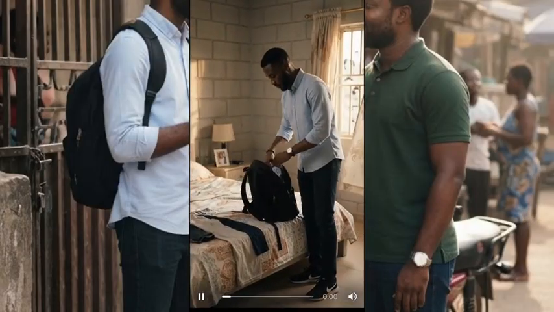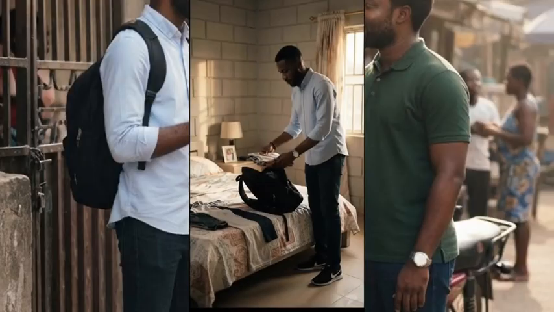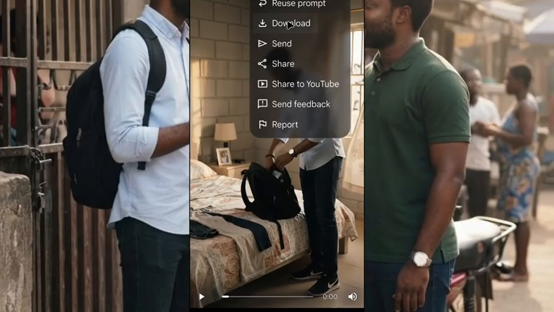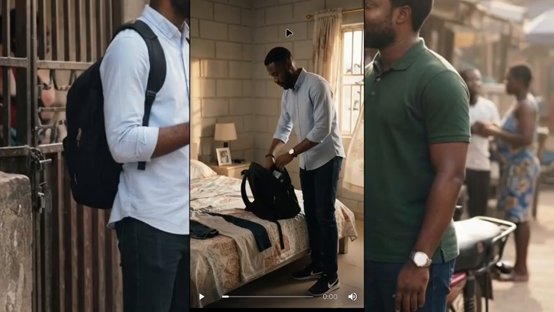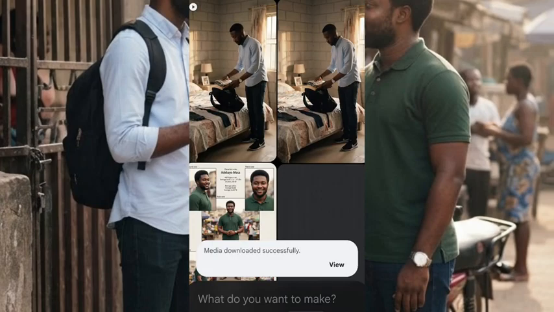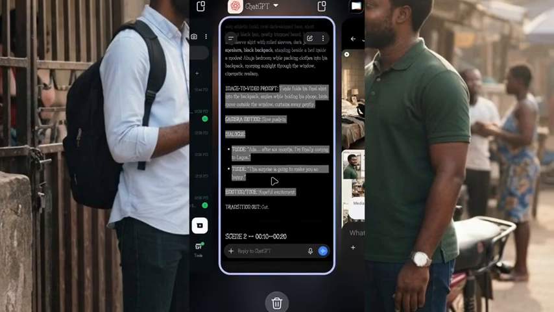So this is it. This one has generated. You can click on this 3 dot up here and you click on download. Just click on download here and the video is going to download. This is going to be so fast because I've shown you how you are going to do it before. Now just click on minimize again and you go back to ChatGPT.